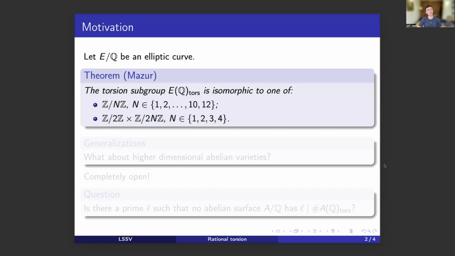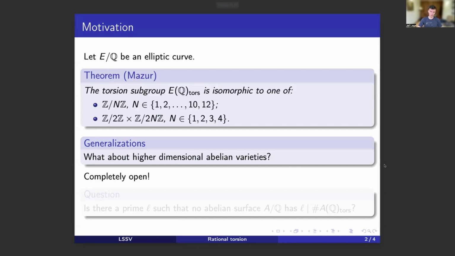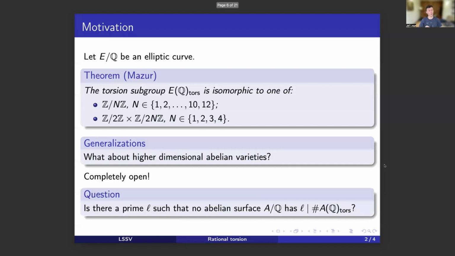The most natural generalization would be, what about higher dimensional abelian varieties? So elliptic curves are abelian varieties of dimension 1. So it's very natural to try to look at abelian surfaces, for example, two-dimensional abelian varieties. But even there, our knowledge is very sparse. It's a completely open question because, for example, we have not excluded any prime occurring as the torsion order of a rational torsion point on the abelian surface.